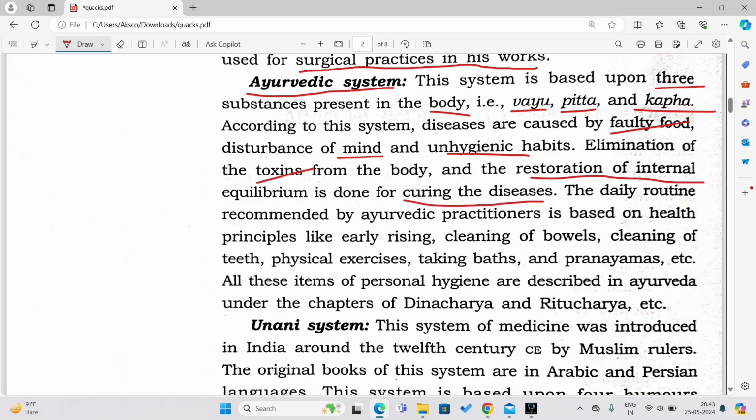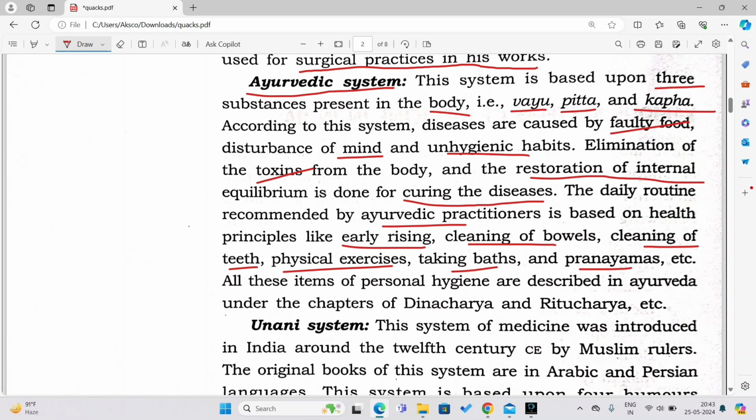Now, the daily routine recommended by Ayurvedic practitioners is based on health principles like early rising. See, if you don't want to get sick, according to Ayurveda, what you have to do is get up early in the morning, then go to the washroom, then brush your teeth, then do a little bit of physical exercise, then take a bath, and then do pranayamas. So according to Ayurveda, these are the daily habits you should follow if you want to avoid sickness.